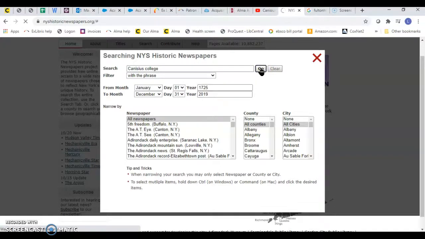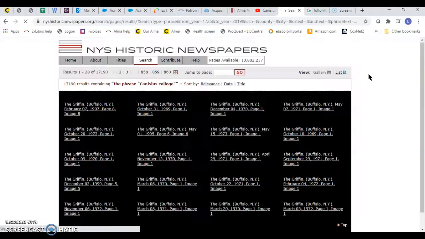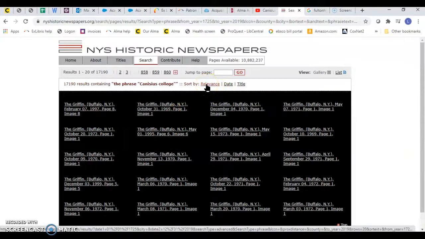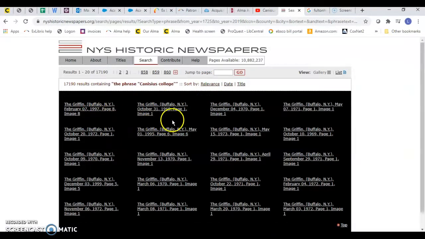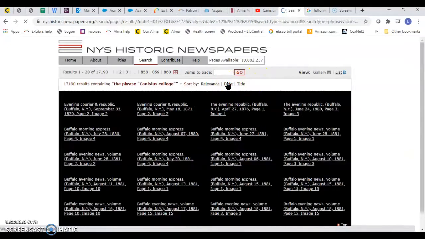Now these do open up as PDFs. And you can see here we received 17,000 hits. So if you wanted to limit it more, you can go back to the search. Now the Griffin is in here, so you will find a lot of those are from the Griffin. You can choose by relevance, so that's how often the name shows up, date, or title. So we're going to actually put in date to show you how it will